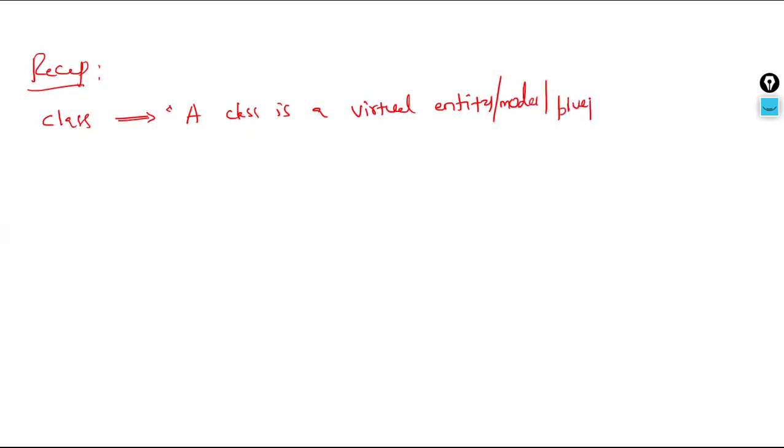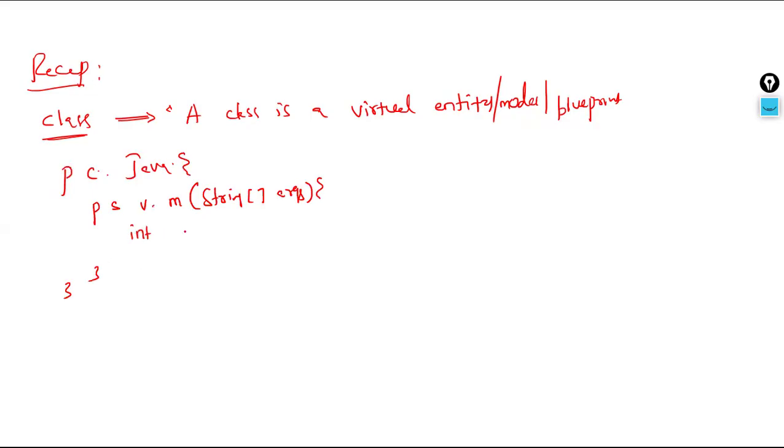Then we discussed class syntax, and what it means programmatically that a class is a virtual entity. For example, if we have a class called public class Java, inside it the main method, public static void main(String[] args) and its body, and inside this main method one data type int with some variable and value.